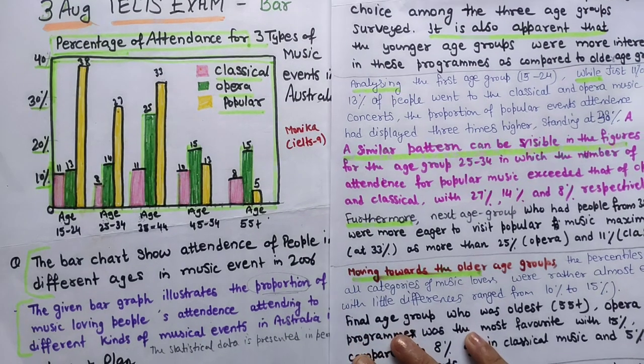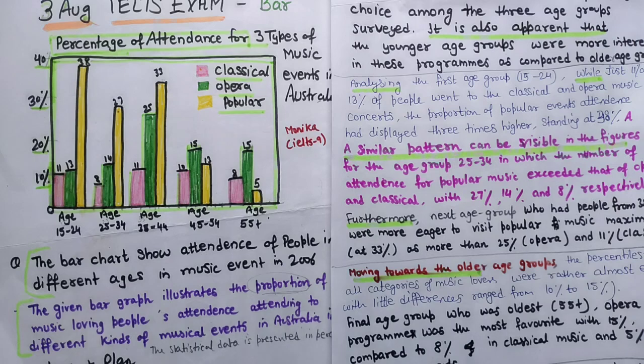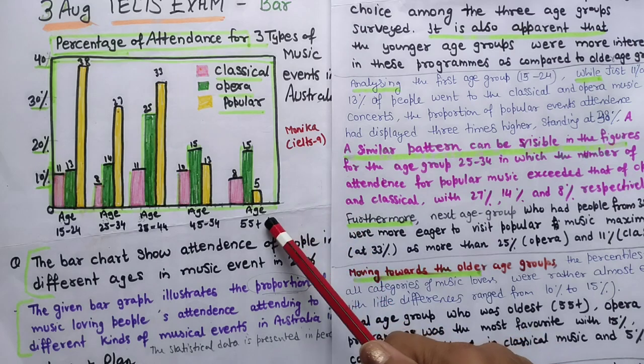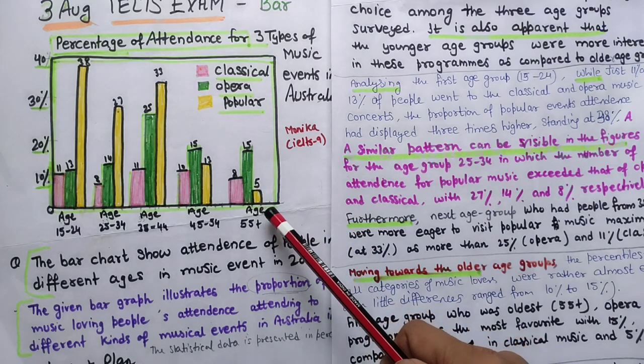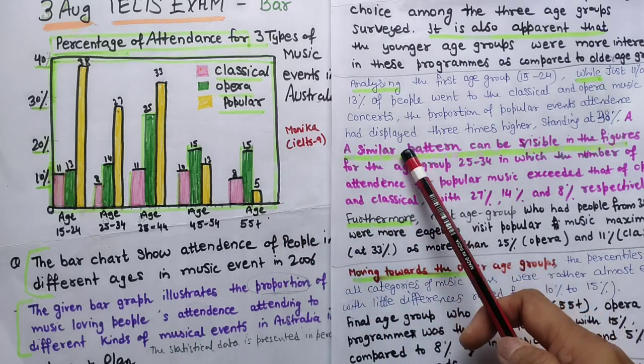But believe me students, you can't get 9 bands in one day. It will take some time. You have to practice how to write a good essay, how to write task 1 also. Mostly I have seen students especially, they ignore this writing task 1 vocabulary and how to organize the things